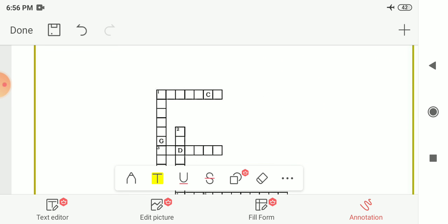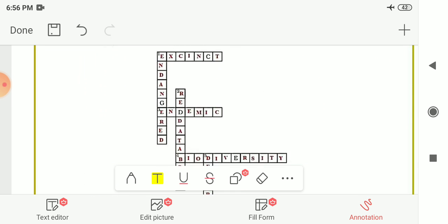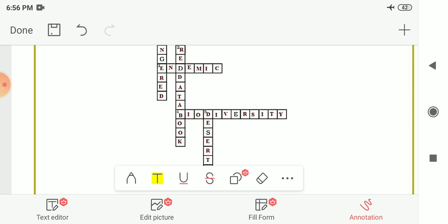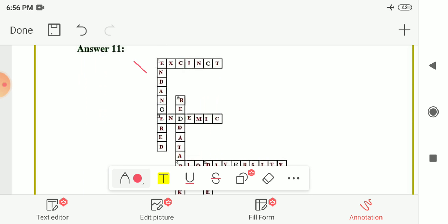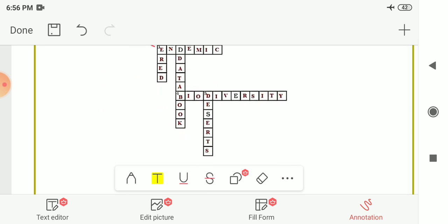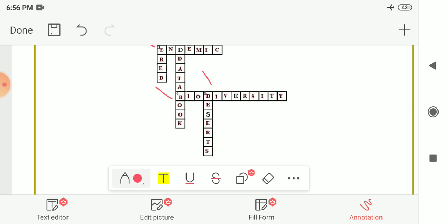Here the answer for this crossword puzzle is given to you. You can check your answer from here. Endangered, extinct, endemic, Red Data Book. Then, next here is biodiversity and desert.